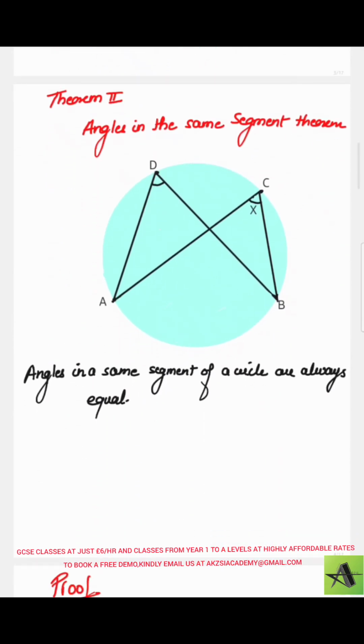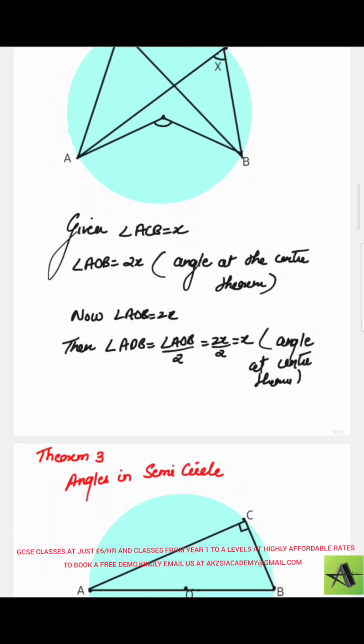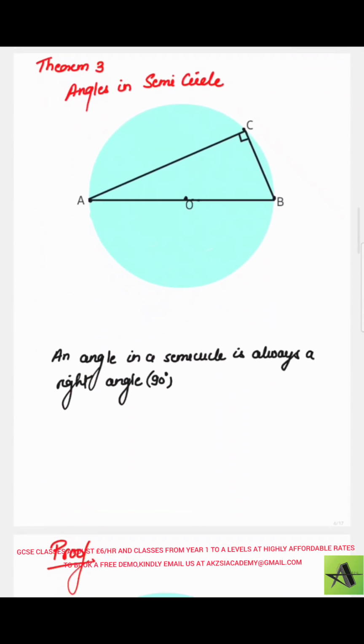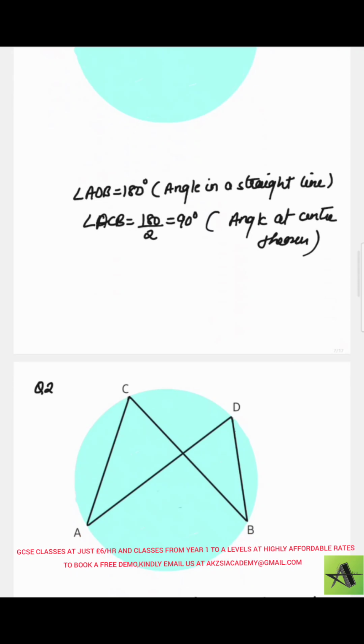Moving on to theorem 2, it says angles in the same segment theorem, and angles that are in the same segment are always equal if subtended by the same arc. Then this was the proof that we did. Theorem 3 was angle in a semicircle. Because this is a semicircle, angle in a semicircle is always 90 degrees. Now we have done its proof as well.